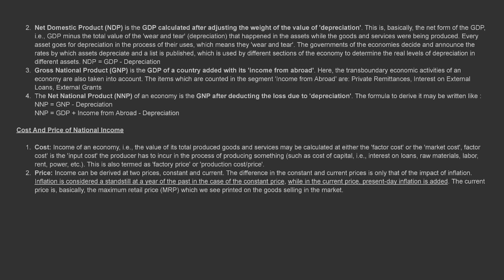2. Price. Income can be derived at two prices, constant and current. The difference in the constant and current prices is only that of the impact of inflation. Inflation is considered a standstill at a year of the past in the case of the constant price, while in the current price, present-day inflation is added. The current price is, basically, the maximum retail price, MRP, which we see printed on the goods selling in the market.